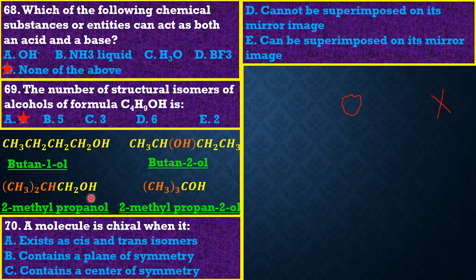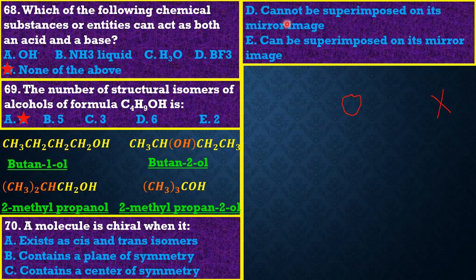No, guys, no. Let's look at A. There exists a cis and trans isomer. Wrong, guys. This is true for geometric isomers. Geometric isomerism. That's why we have the cis and the trans isomers. Now, option B is saying that it contains a plane of symmetry. Wrong, guys. Option C is that it contains a center of symmetry. Wrong, guys. This is not correct.